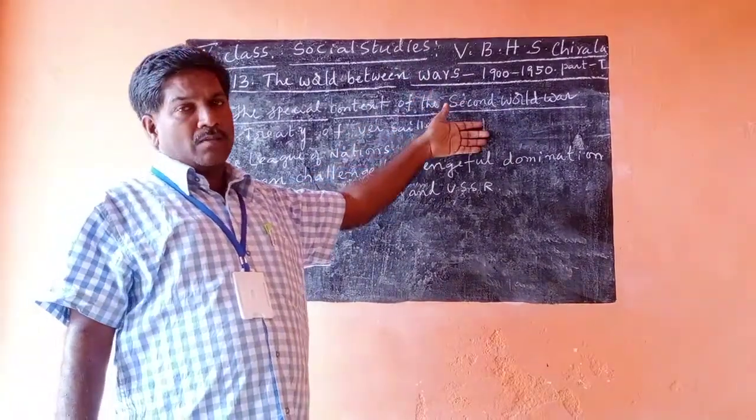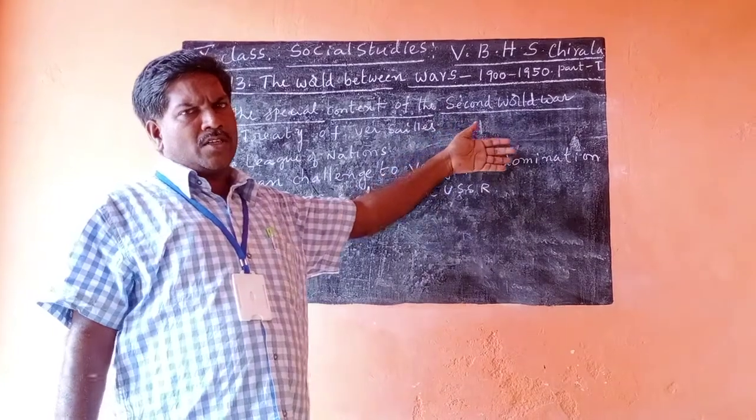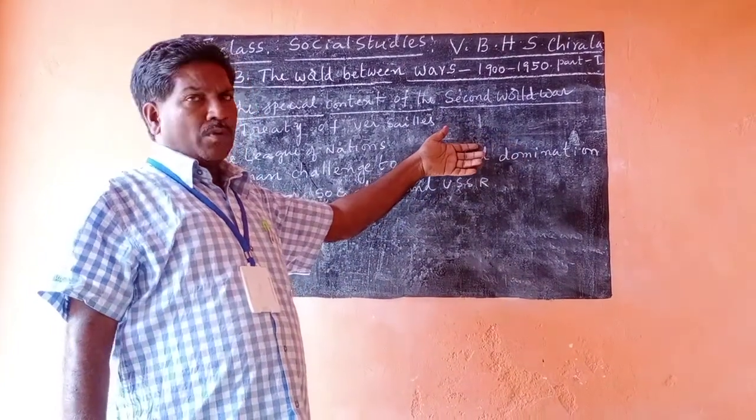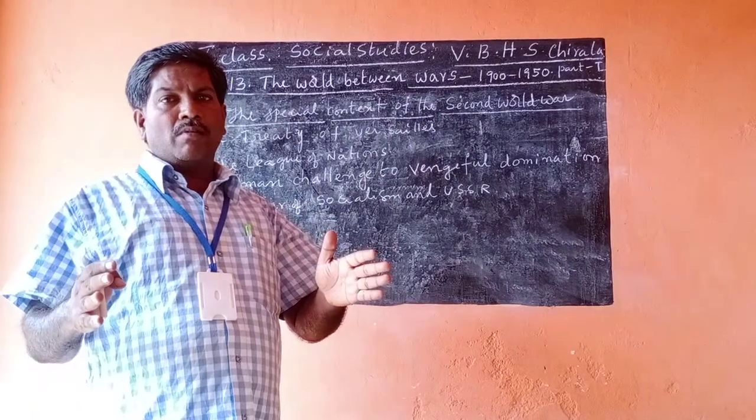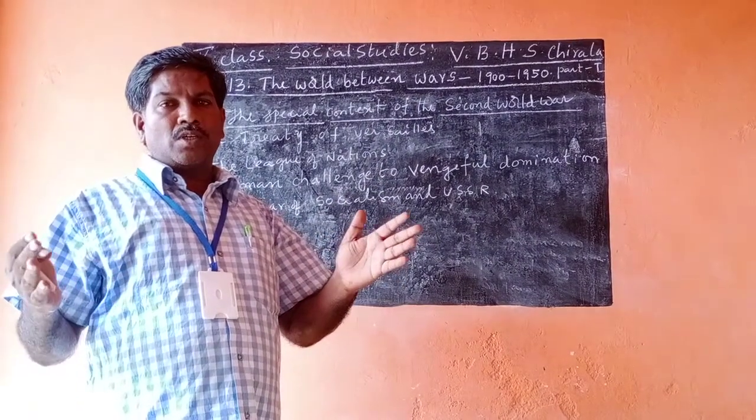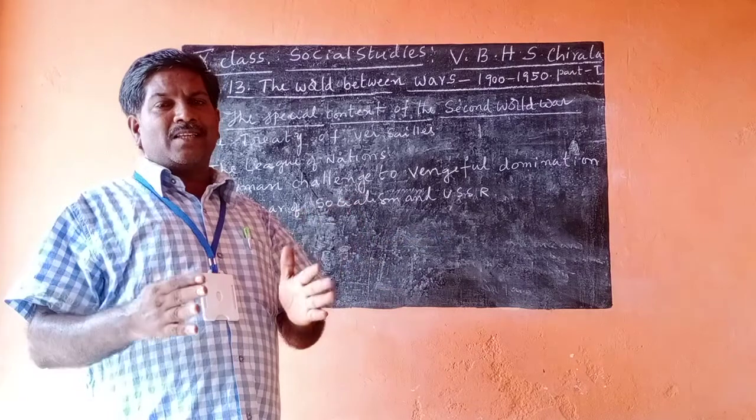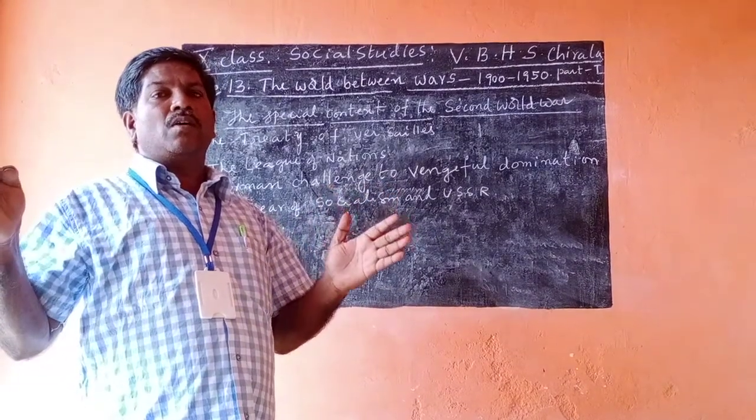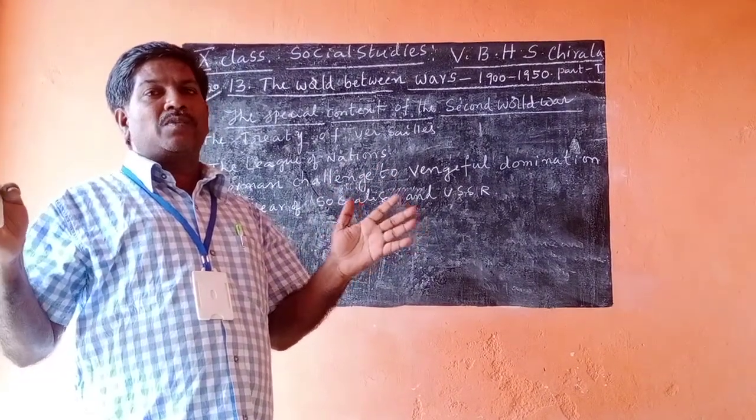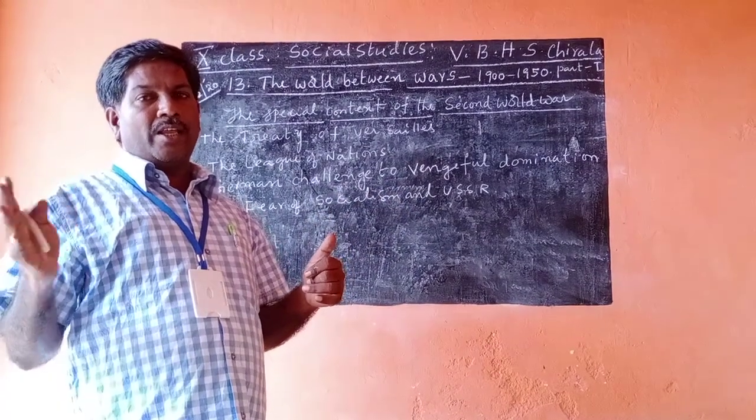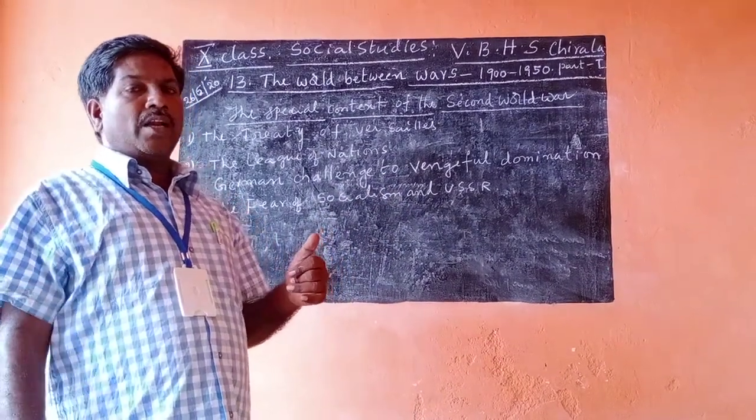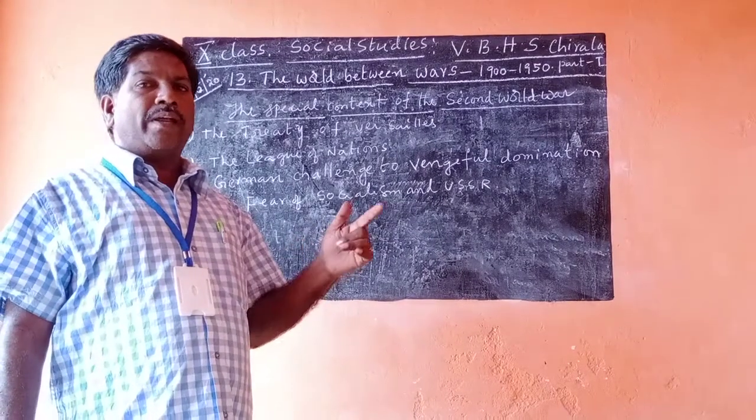Here the winners are Britain, France and Russia. The winner group conducted a treaty and invited the losers also. All the members gathered in France, in one beautiful glass building called Versailles. That happened in 1919. The Versailles Treaty was conducted by Britain in France.